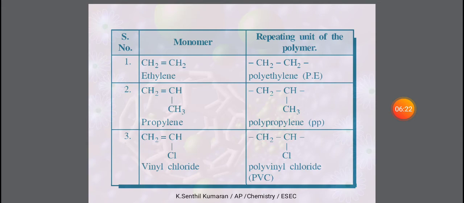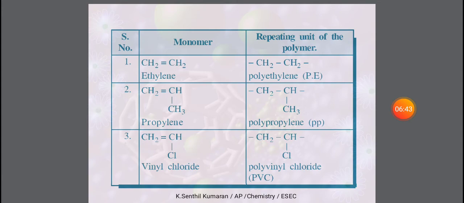Next, vinyl chloride is the best example of a simple monomer. It is CH2=CH-Cl. Vinyl means CH2=CH with a free bond. Since the vinyl group contains a chlorine atom, it is called vinyl chloride.